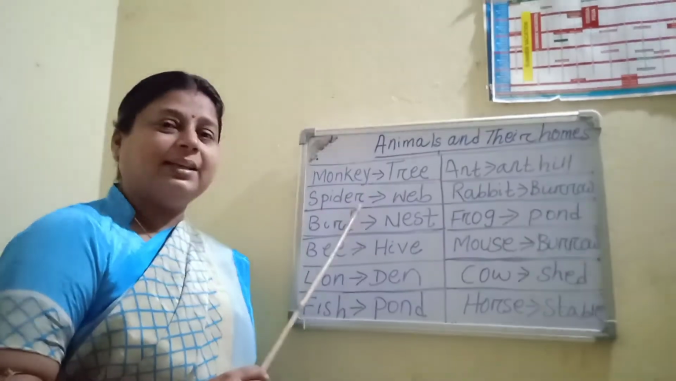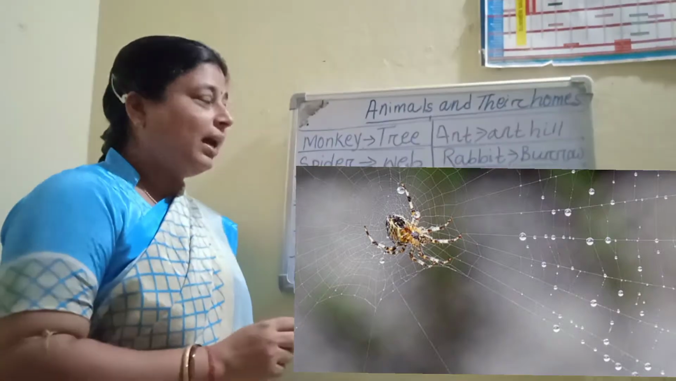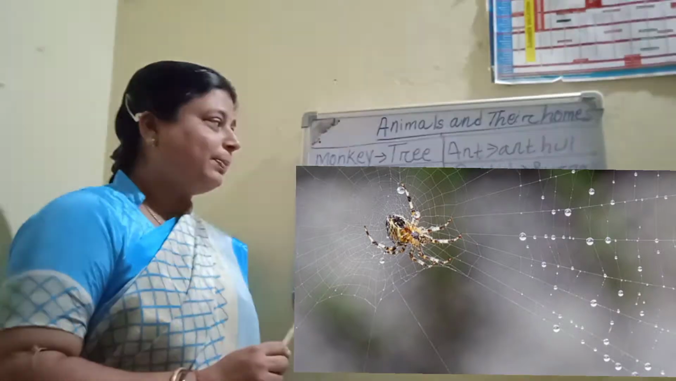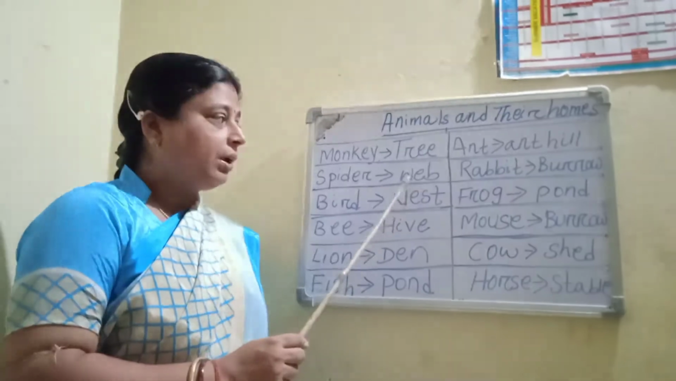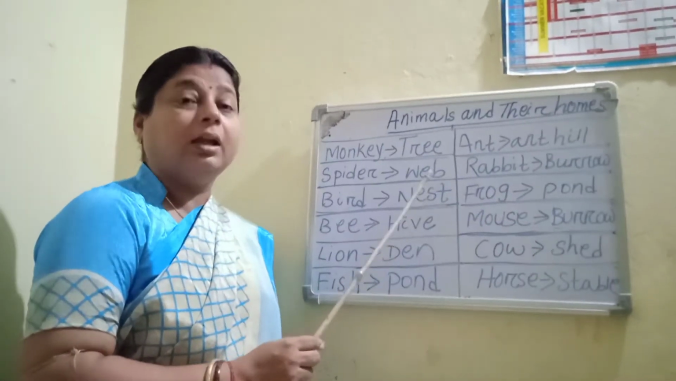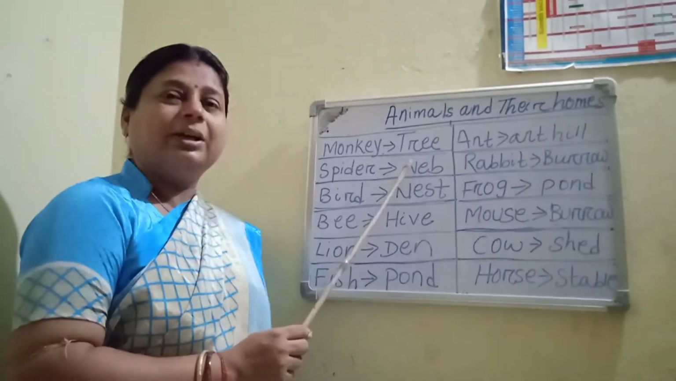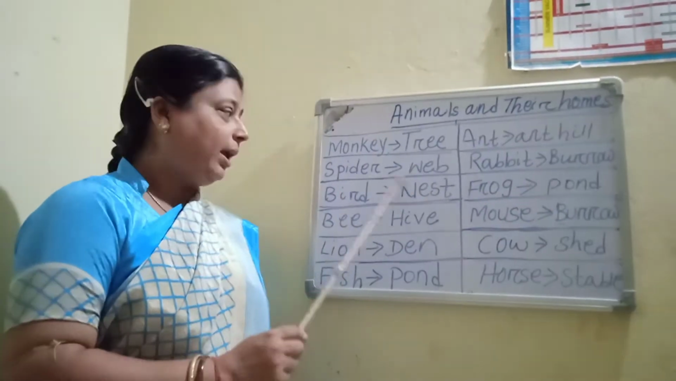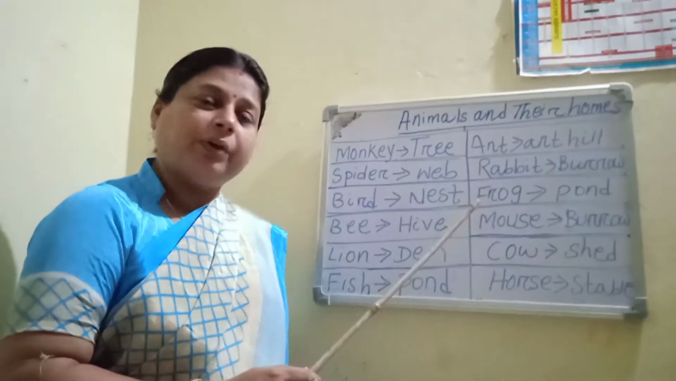Next one, spider. Spider lives in web. What is the spelling of web? W-E-B, web. Spider lives in web.